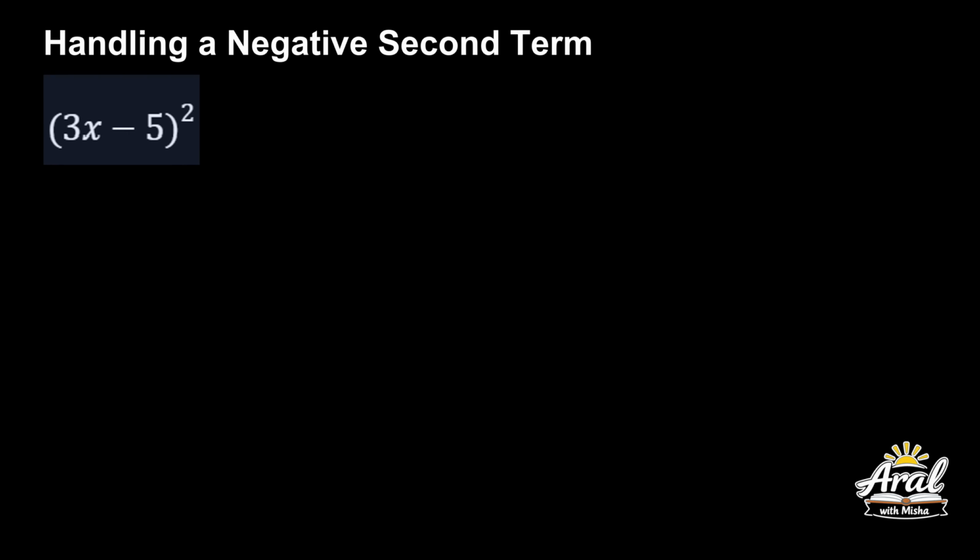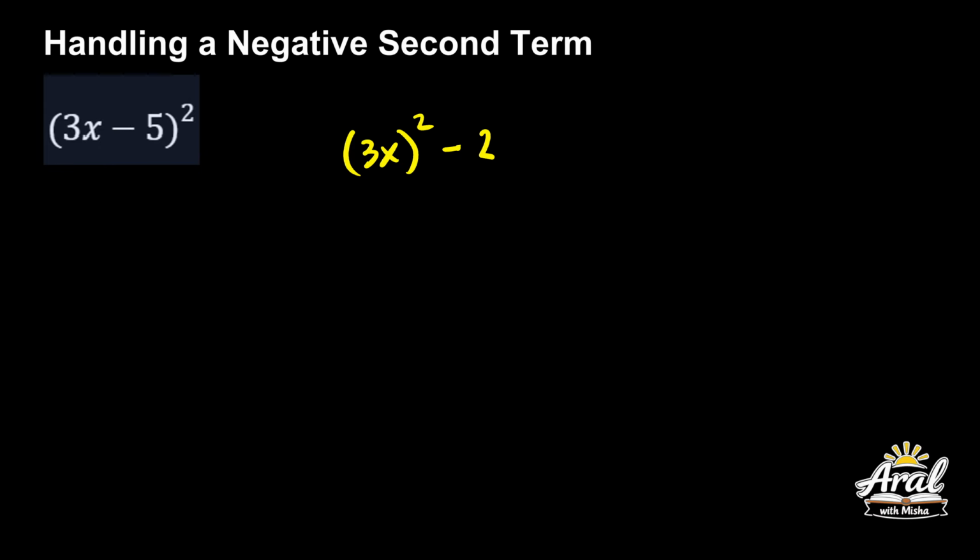So, handling a negative second term. Negative yon. A minus b ito, ha? So, the ano yan is a squared, okay? So, 3x is your a, then you need to square. May coefficient ka dyan na 3, okay?